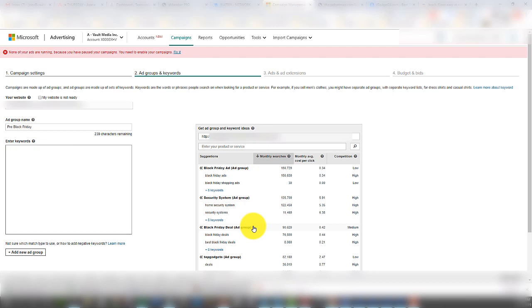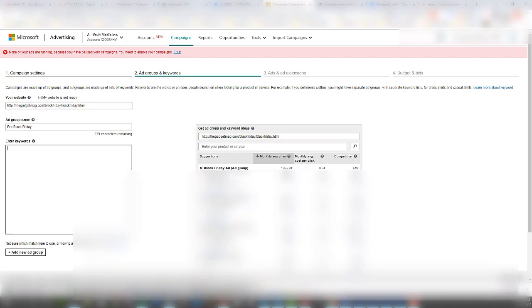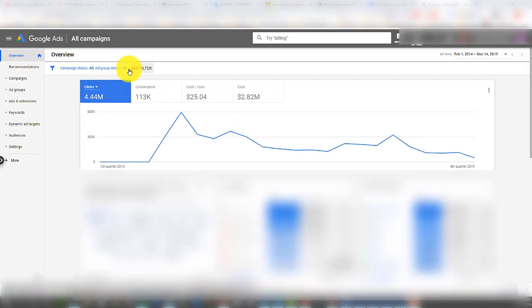But one of the tools I always use in terms of getting keywords is the Google Ads Keyword Planner. So let me just show you inside one of my Google Ads accounts. Okay, so here we are inside one of my Google Ads accounts. I've spent almost 3 million on this Google Ads account. I've gotten 113,000 conversions in all of the campaigns I've run over the course of the time that I've been on this network. It is a great ad network.